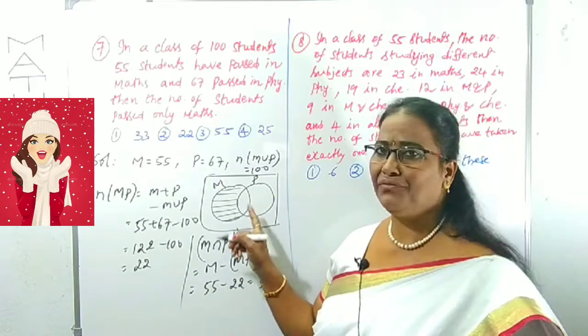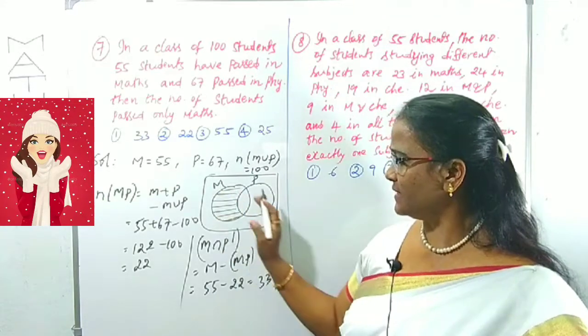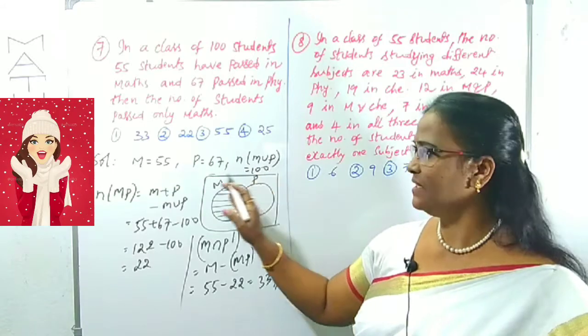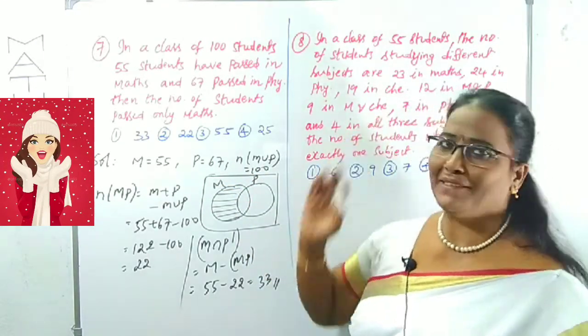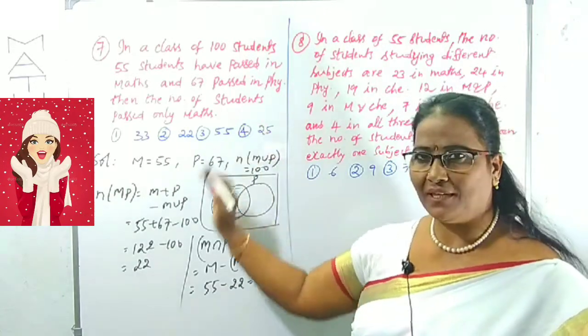Maybe you may be asked for only physics like that. Then what is the common part we have to remove? In this case there are two sets, maths and physics. Maybe more than two also will come. Look at this question, you can understand if there are 3 sets. Is it clear?